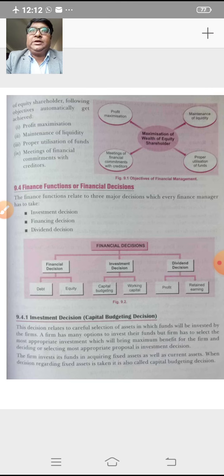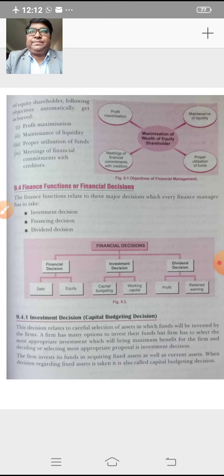So that means the company has many options to invest the fund in, many investment criteria, many investment options. In order to select the best option, the company, or financial management, has to take various decisions. So the firm invests its funds in acquiring the fixed assets as well as the current assets in order to set up any factory or any organization. When the decision regarding the fixed assets is taken, it is called capital budgeting decision.